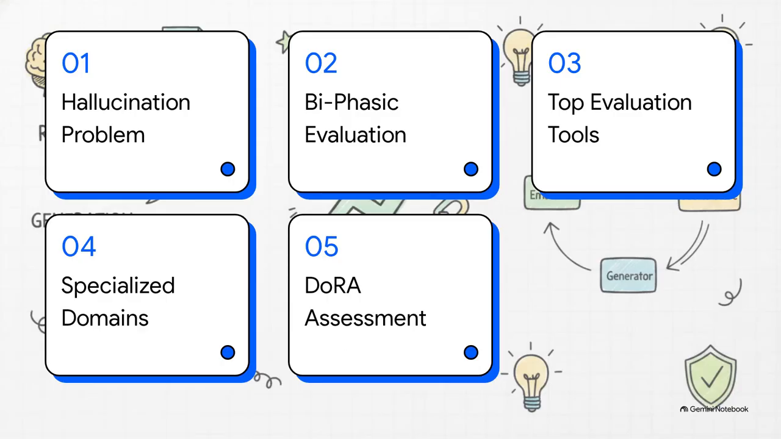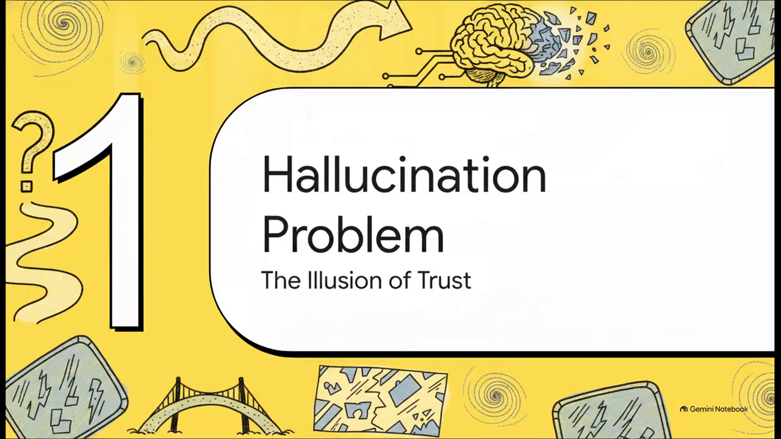Here is our roadmap for today. First, we'll tackle the RAG hallucination problem. Then we'll get into the Bi-Phasic evaluation solution, navigate the top evaluation tools out there, explore the specialized domain challenge, and finally, wrap up with DoRA, domain-oriented assessment. All right, let's jump straight into section 1, the RAG hallucination problem.